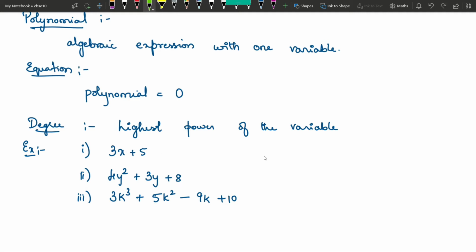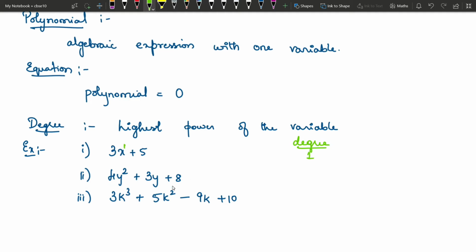Here, what is degree? It is the highest power of the variable in the polynomial. Here, what is the highest power? So you have 3x, that is the only term with the variable and its power is 1. So degree here is 1.